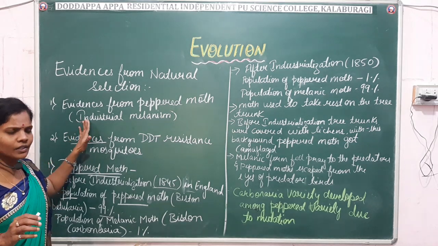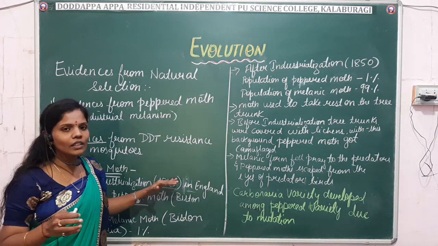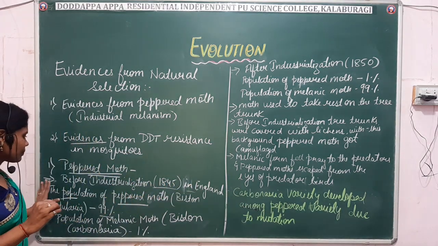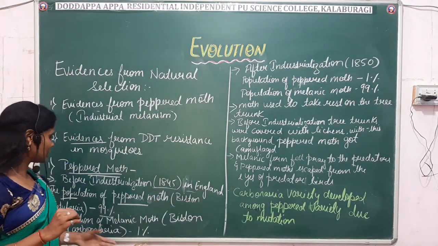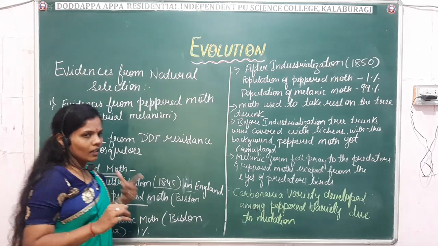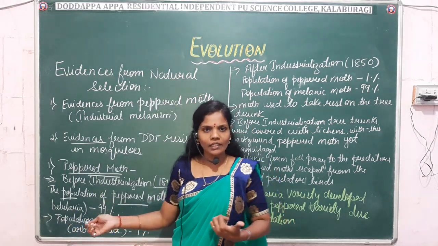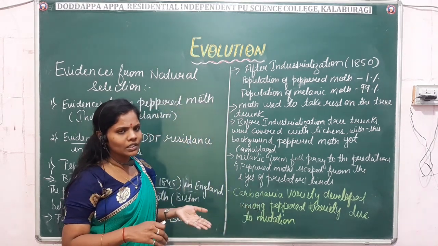Before industrialization, in 1845 in England, there was a population of the peppered moth, which is known as Biston betularia. It is a variety of moth seen in England, before the industrial revolution.